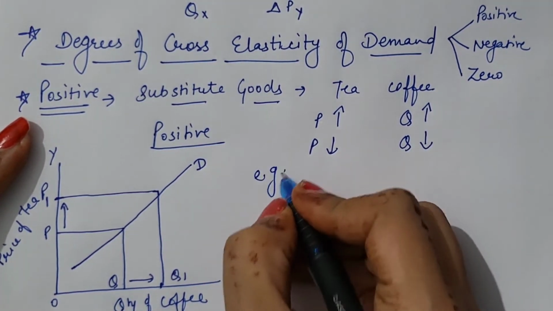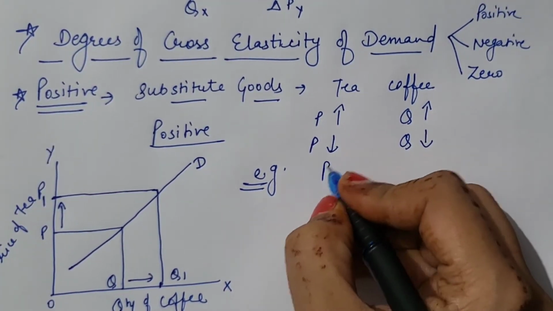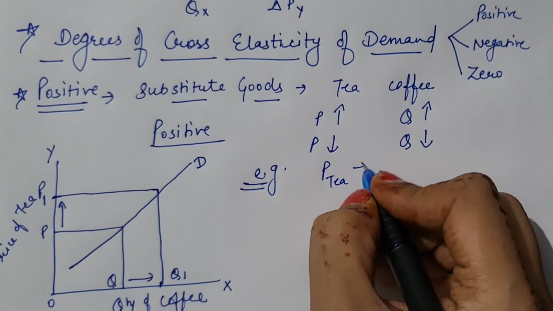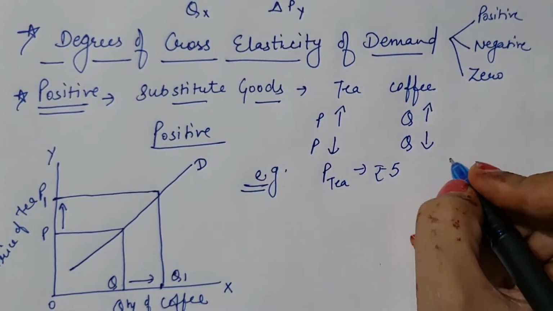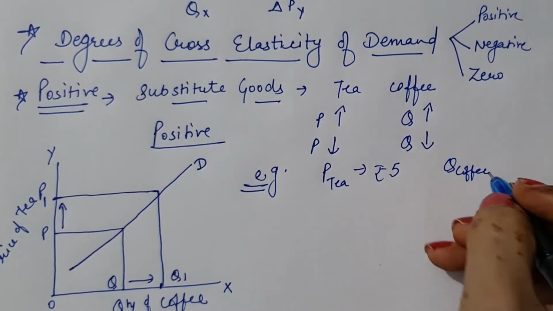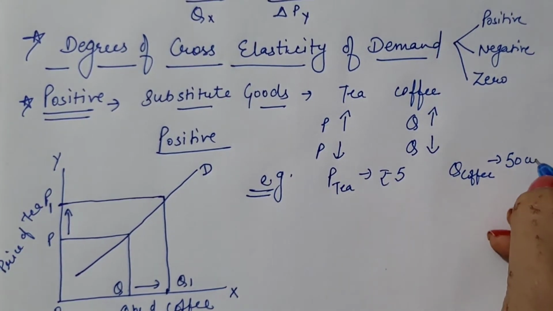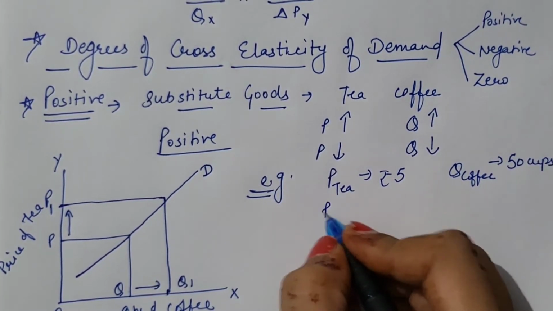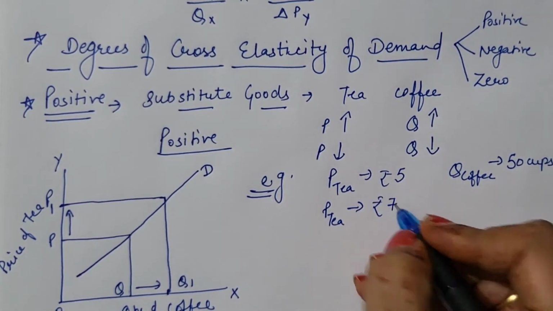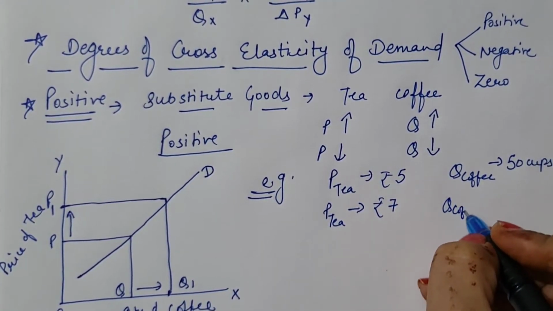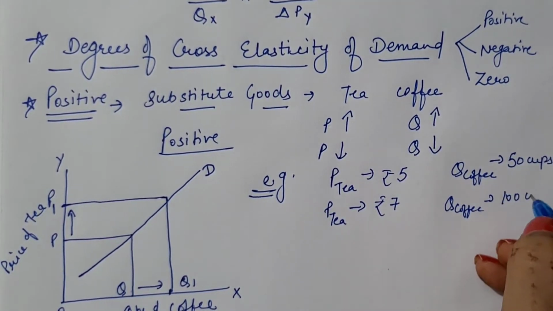We will explain it with an example. Suppose price of tea is rupees 5 per cup and demand for coffee at this price of tea is 50 cups. If price of tea rises and reaches rupees 7, then quantity demanded of coffee goes up to 100 cups.